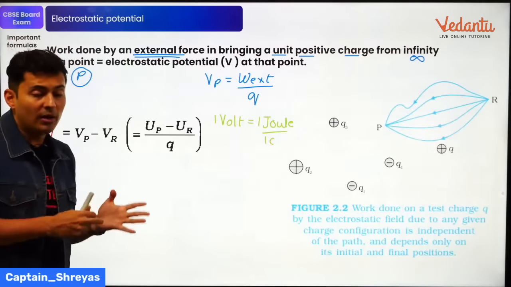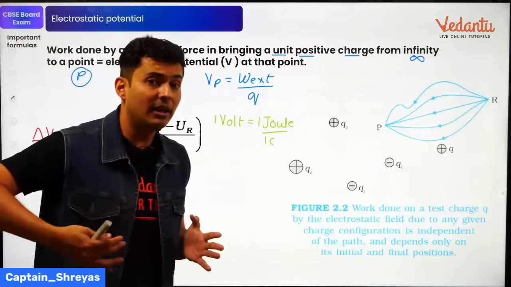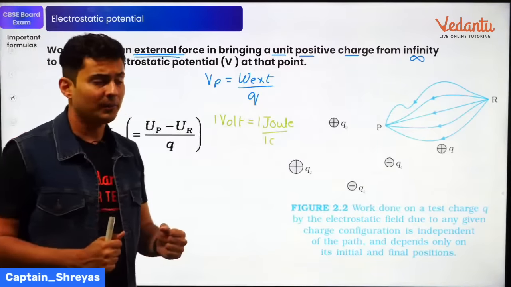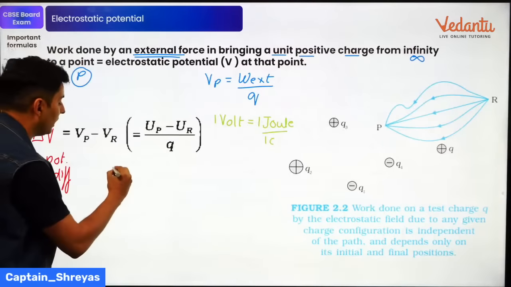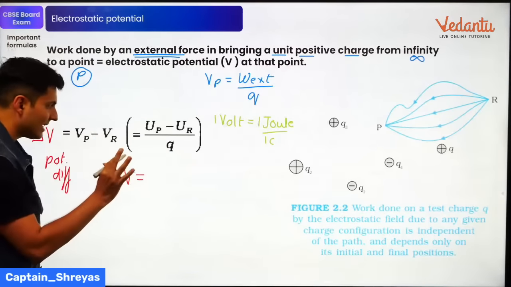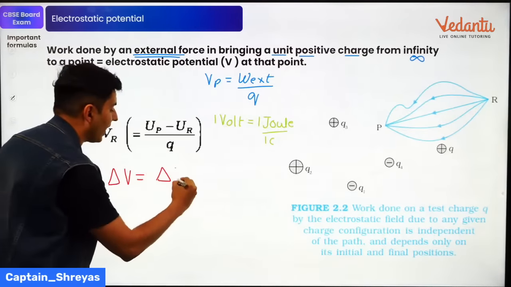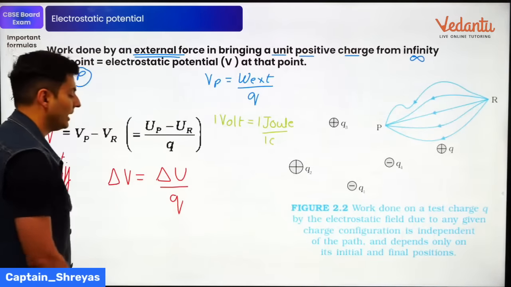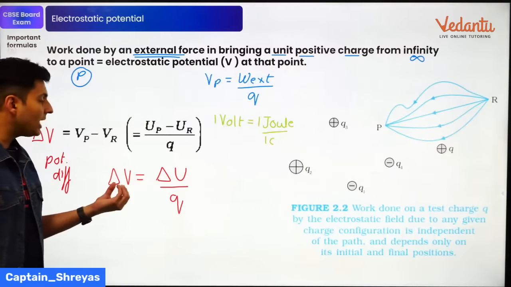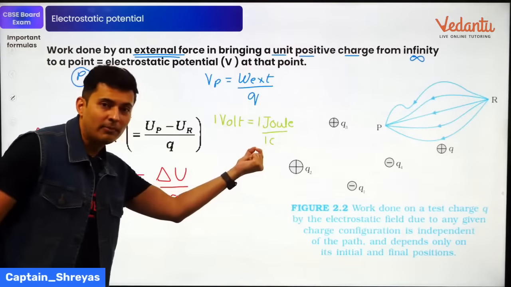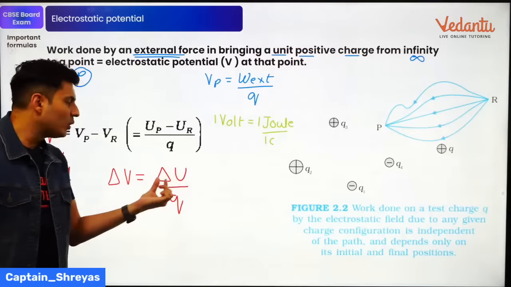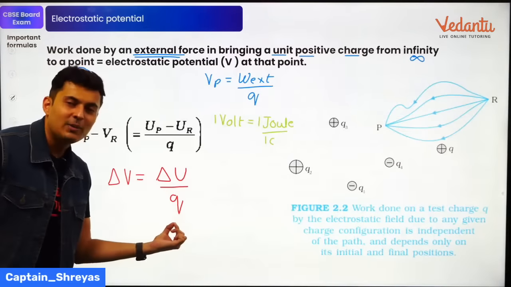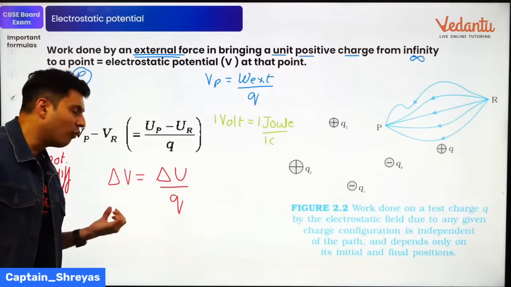Now the formula for potential difference is related to the energy difference as well. Look at this. The formula for potential difference is the energy difference per unit charge. Because voltage is always per coulomb, if I know the energy difference and I divide it by the coulombs, I get the voltage difference.